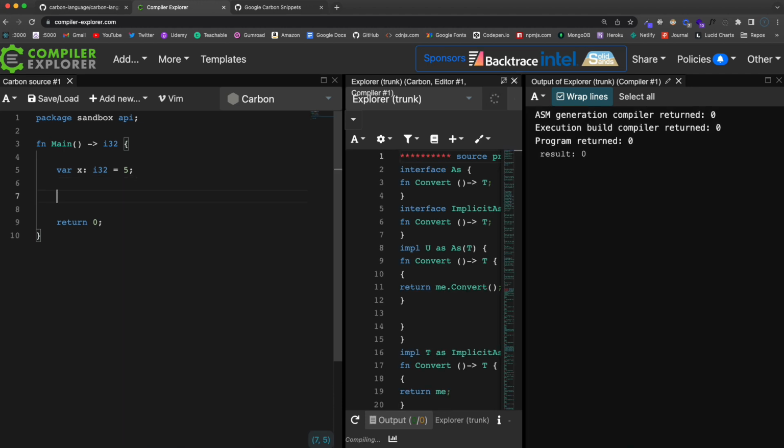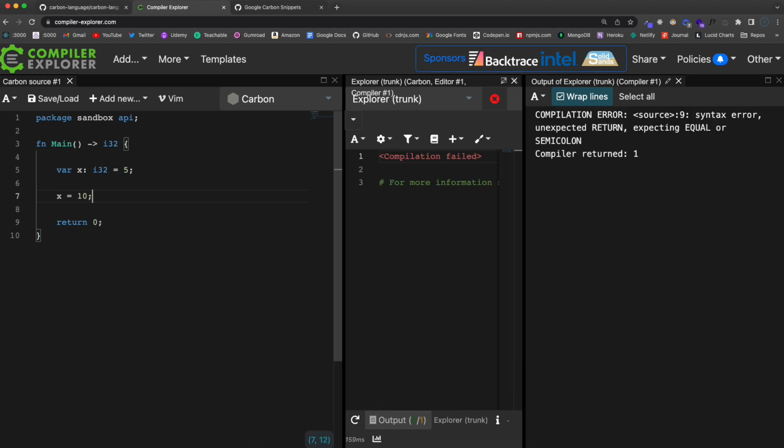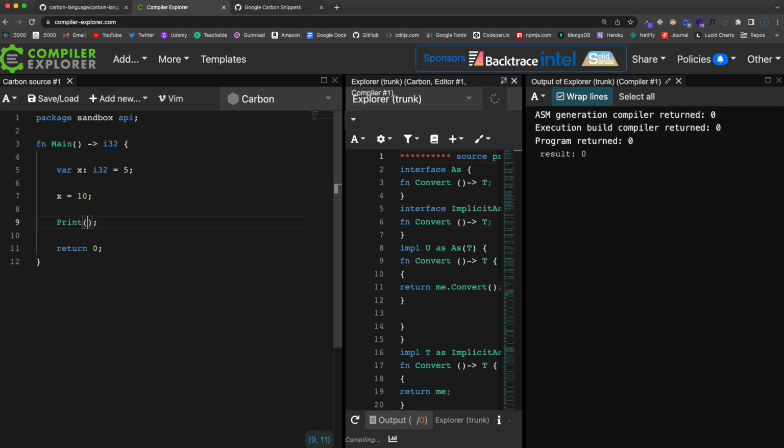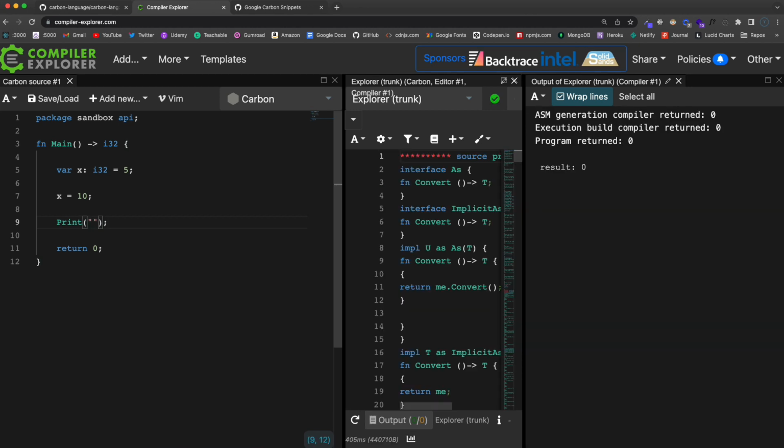Okay, now what I'm going to do is take that x variable and then change it to 10, and let's print out, we'll say print, and let's just say x colon, and then whatever the value is. So we just have to add here x. Okay, so right now we get x 10, right? Well, it's 5 at first. Let me just get rid of that. So it's 5, and then we're changing it to 10.